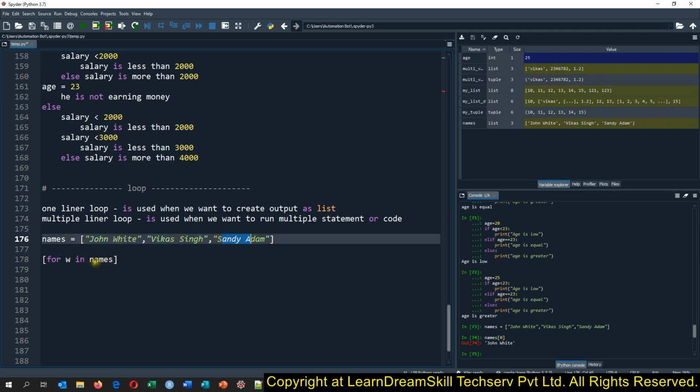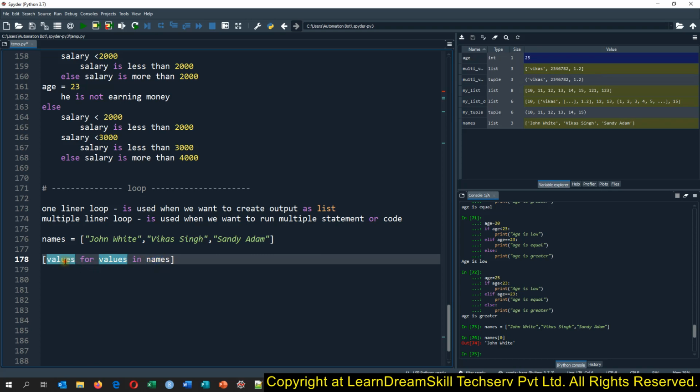One by one. The first time the loop runs, it will give you John White in w. The second time it will give you Vikas Singh in w, and the third time it will give you Sandy Adam in w. So this way you get each and every element in w again and again. And now you can process this w, or I would say i. These are just iterators; you can call them a value as well. Okay. And then we want to process this value, so we will have to write the processing for this loop value here before the loop.